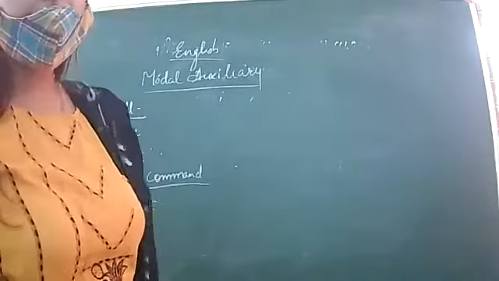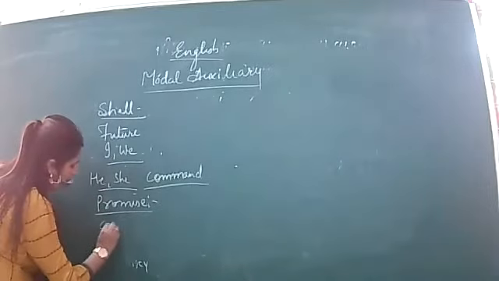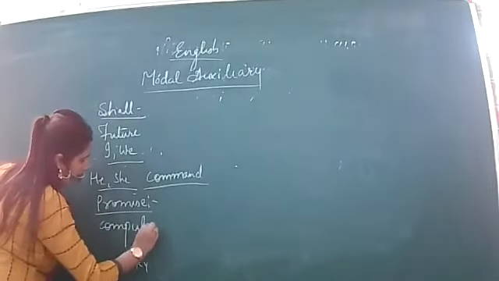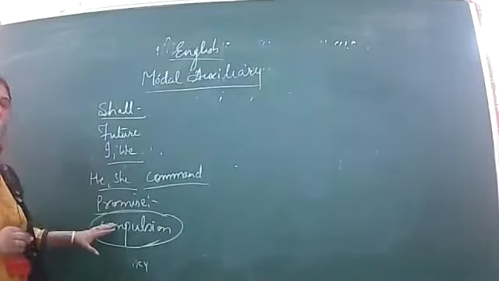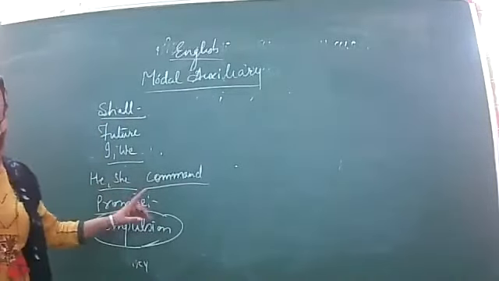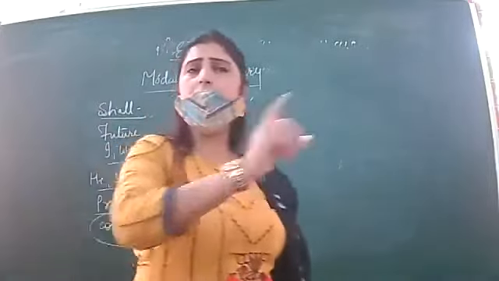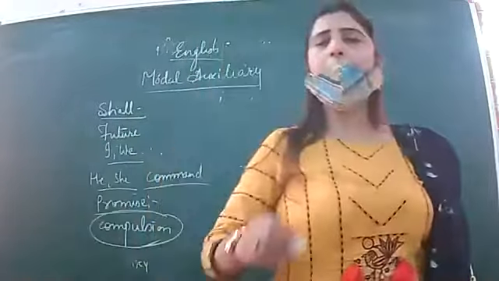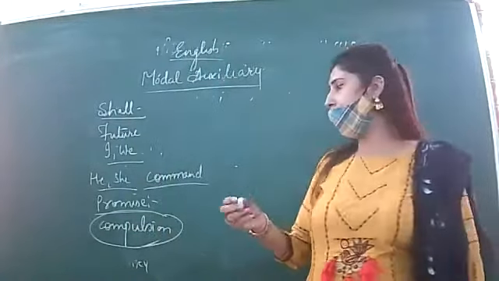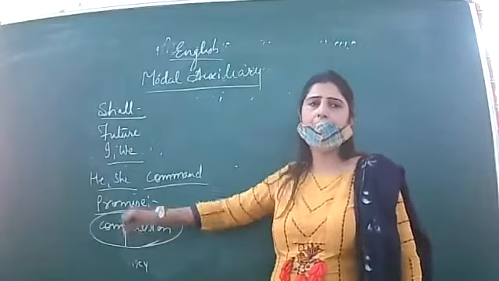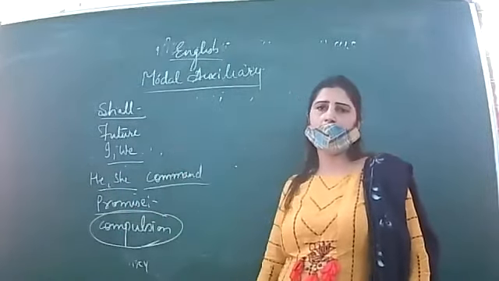Okay, so the next is when there is some kind of compulsion. Whenever there is any kind of compulsion, then also with he and she we can use shall. For example, he shall carry out my orders. He shall listen to my words. So when there is compulsion also, we can use shall with he and she.